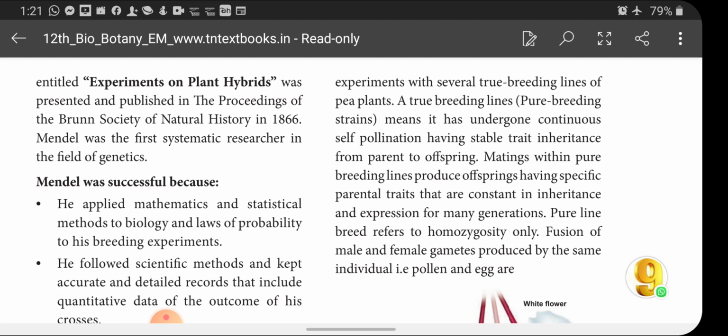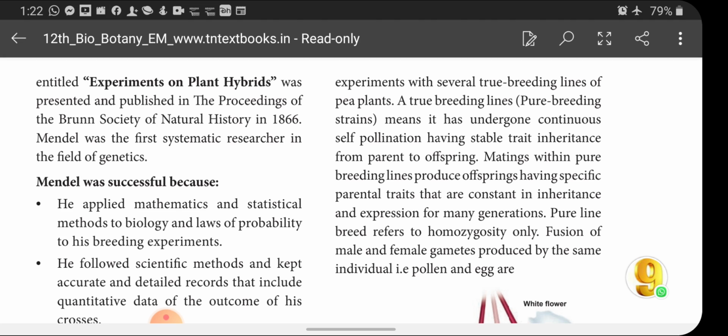True breeding is nothing but always doing self pollination and producing the same stable trait from parents to offspring. That means the traits present in the parents will be inherited by the offspring exactly like a Xerox.